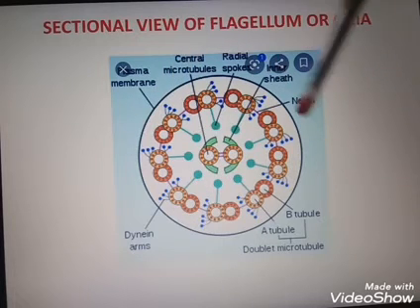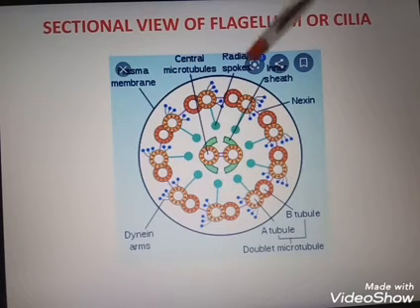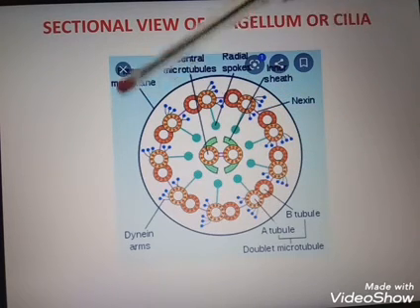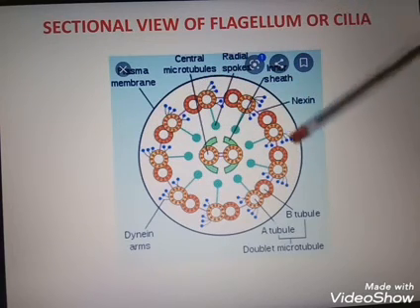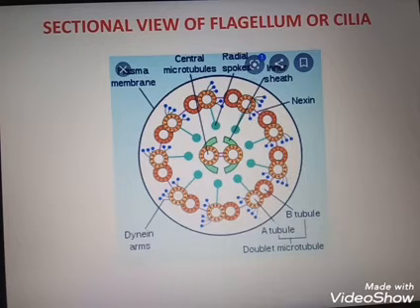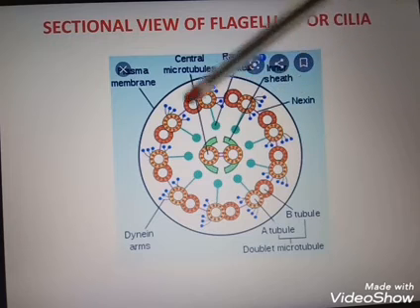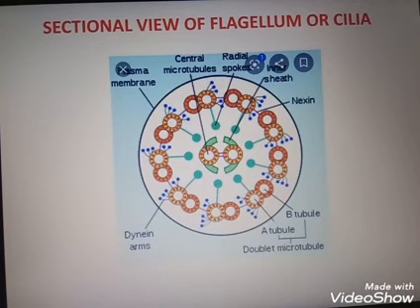This full core is the axoneme. The core has a 9 plus 2 arrangement. That means here are the 9 microtubules, 1, 2, 3, 4, 5, 6, 7, 8, 9, plus 2. So the arrangement of cilia is the 9 plus 2 arrangement. And those 9 microtubules are arranged in the form of doublets. Cilia and flagella are covered by plasma membrane, and their core is called the axoneme.